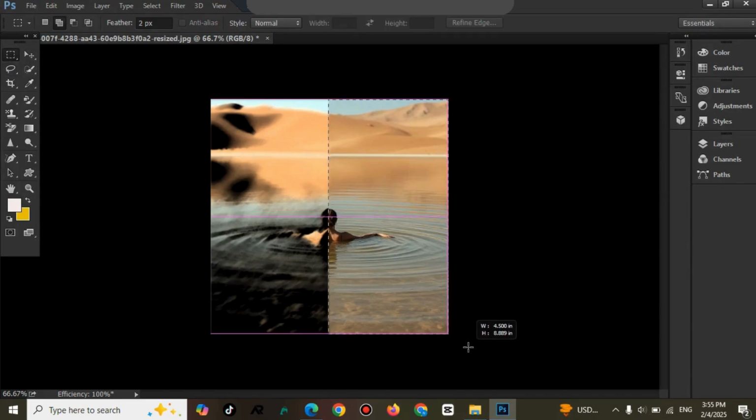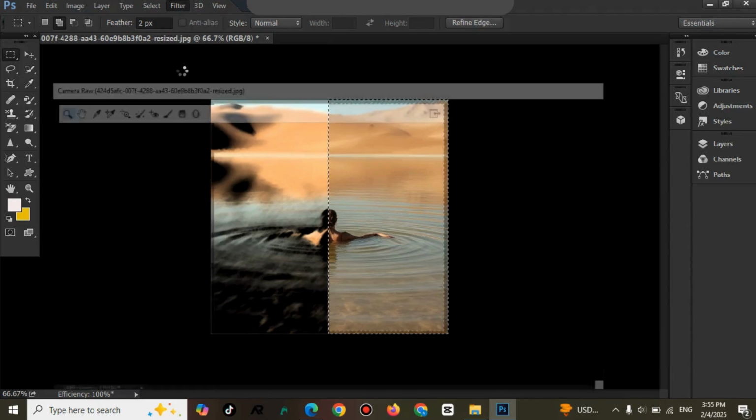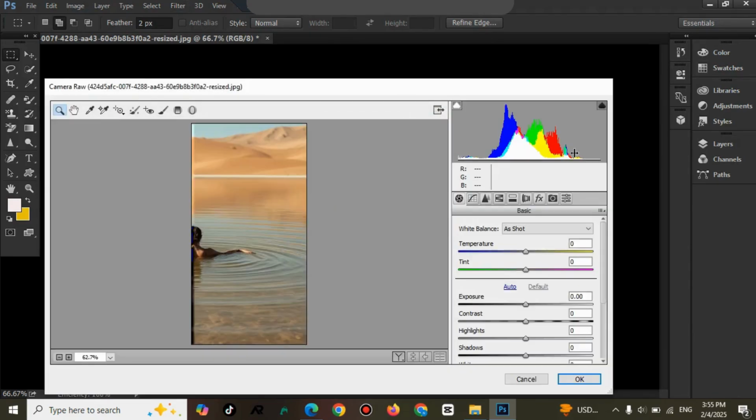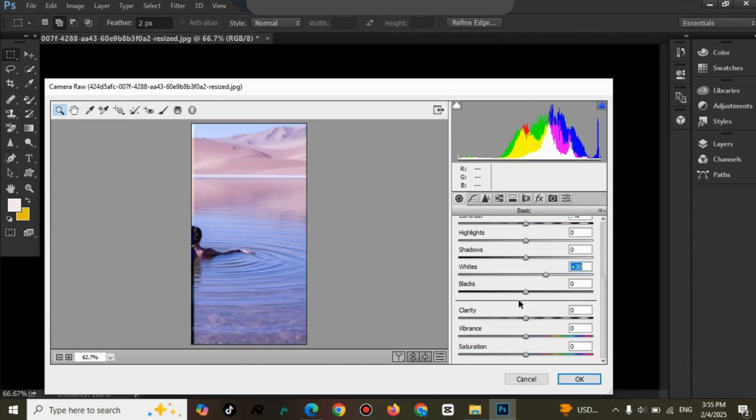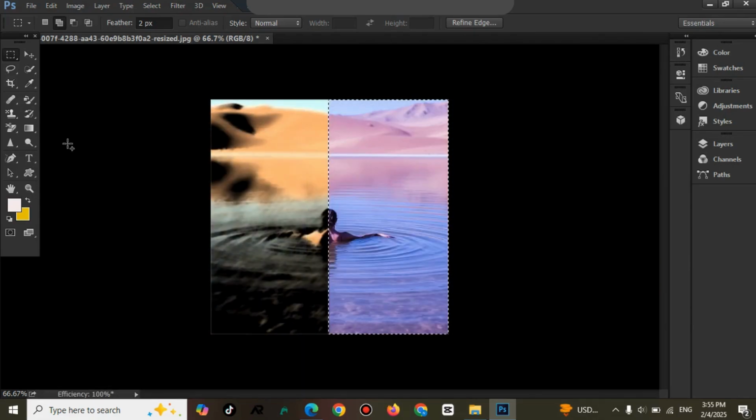Now we will select that part and use the camera raw filter. So here we are going to apply the temperature tint effect and furthermore, apply on that, make the changes there, and here